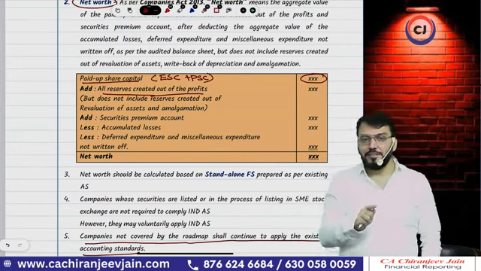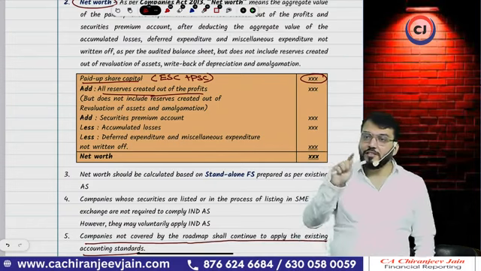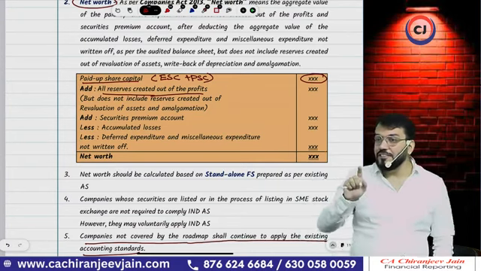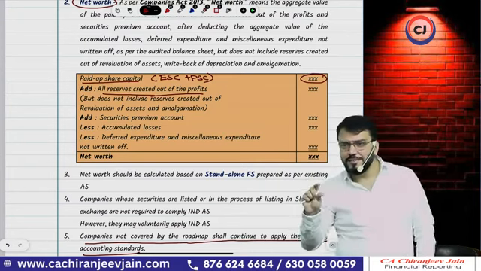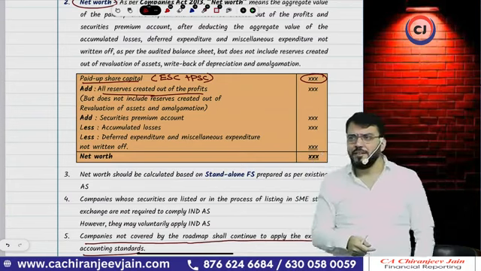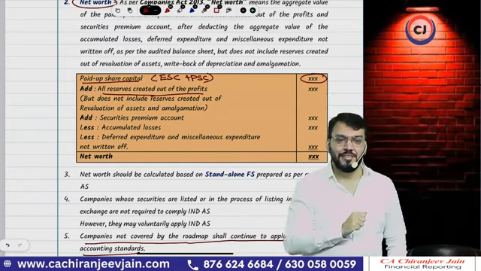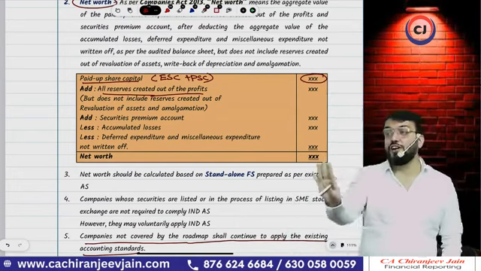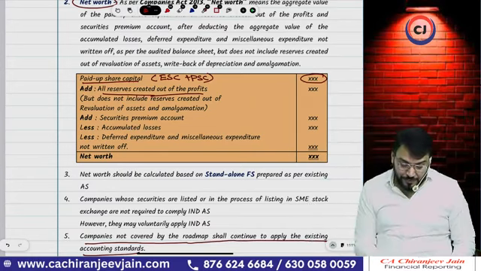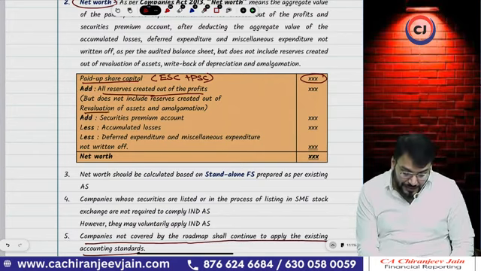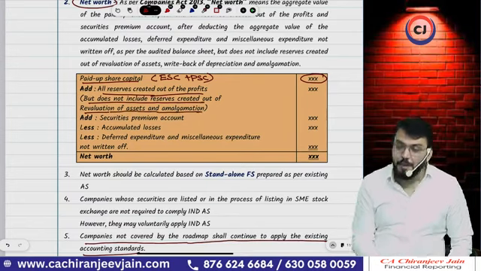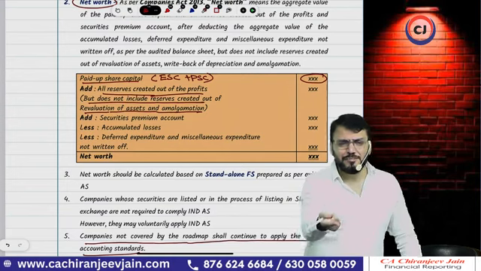Capital reserve, but not all capital reserve. Capital reserve in case of amalgamation, goodwill and capital reserve, is not created out of profit. Any more examples? Revaluation reserve as per AS 10 is also not created out of profit, so this will not be included. Only those reserves and surplus created out of profit will be added. It does not include reserves created out of revaluation of assets and amalgamation.